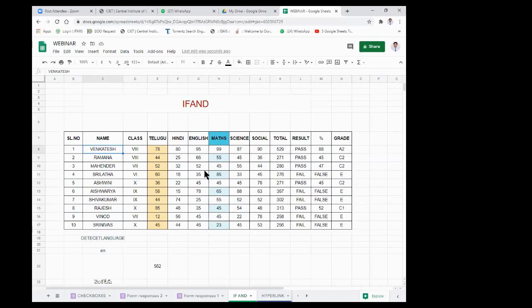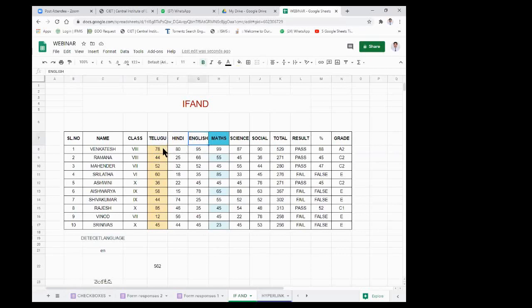Generally we work with this type of data every time in our schools. The first thing, whenever we want to learn about this Google Sheet, generally we go with the summation, or the sum. Sum is nothing but the total of different items. For example, this is the data, and here the Telugu, Hindi, English, Maths subjects are there.